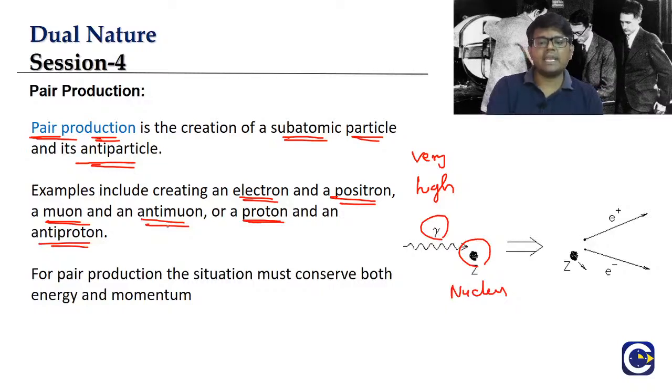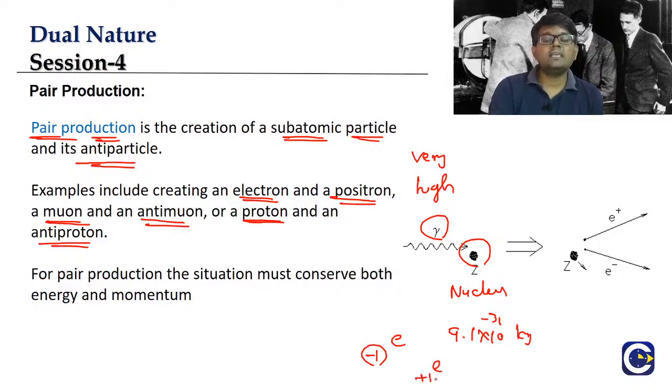But just to give you a very brief idea, if you have an electron, what will be the charge? -1. The electron will have a mass. What is the mass of the electron? 9.1 × 10^-31 kg. A positron will have exactly +1 charge. The mass will be similar.